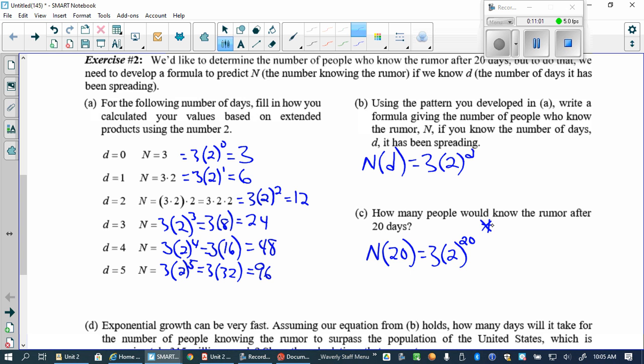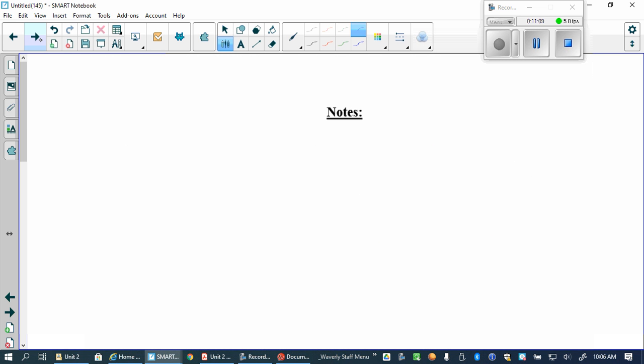So let's go to the notes page for a moment. Exponents on calculator.